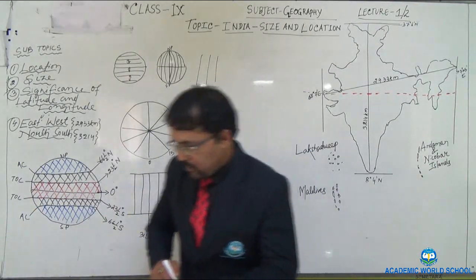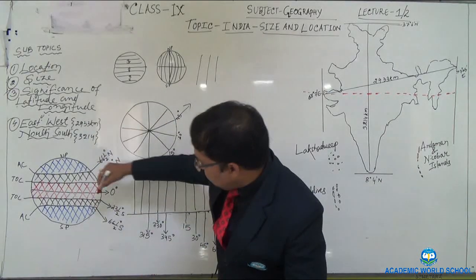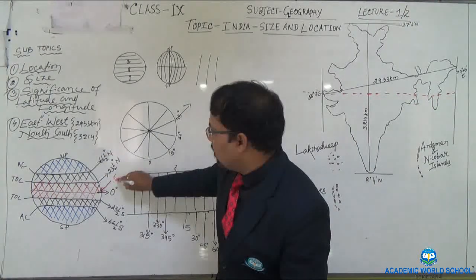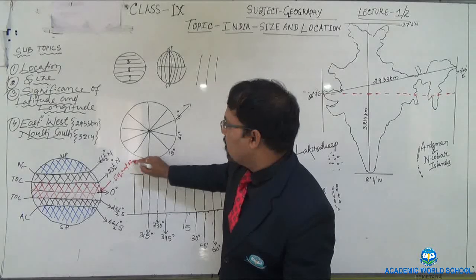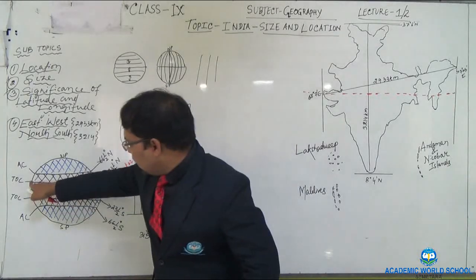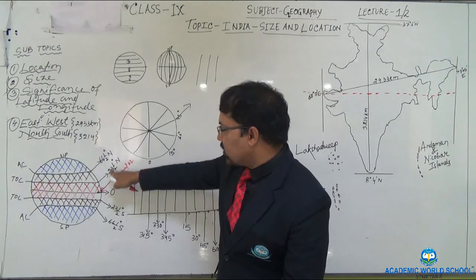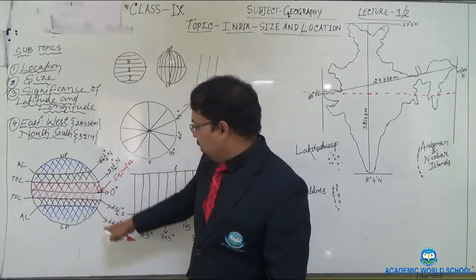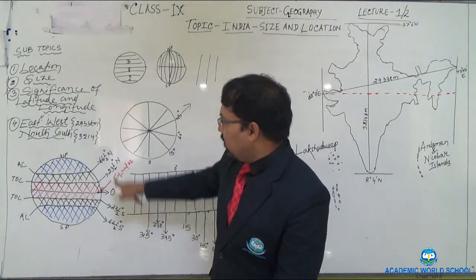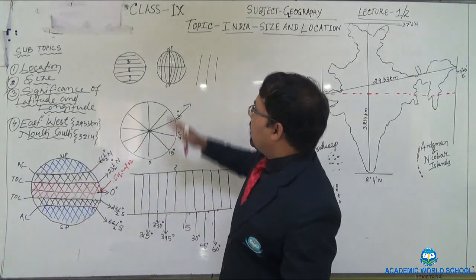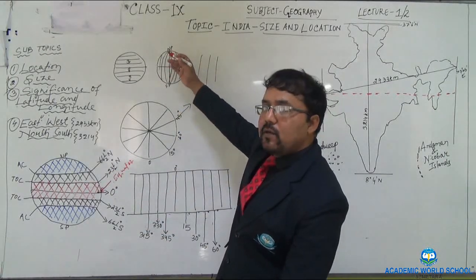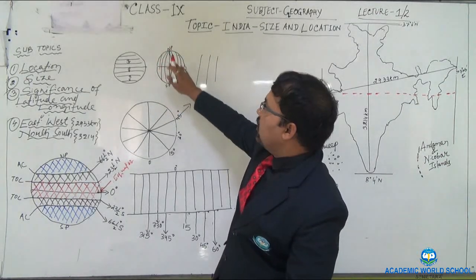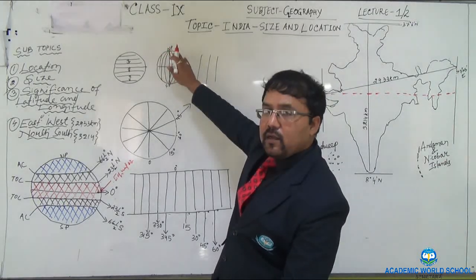Once again I am pointing it out: this is the equator. Next, you can see this latitude, its location is 23.5 degree north. Why am I saying north? Because our Earth has been classified into two spheres, the northern hemisphere and the southern hemisphere.